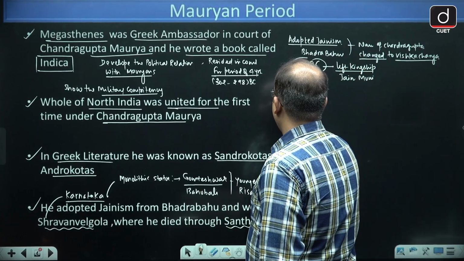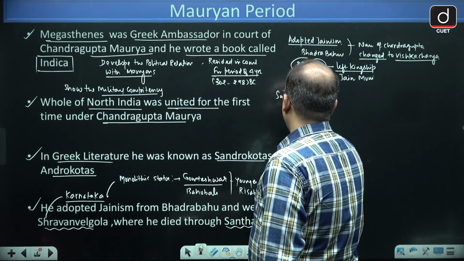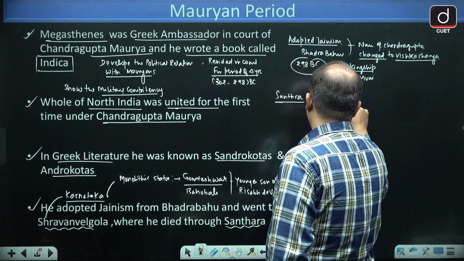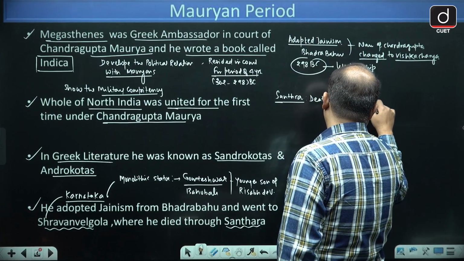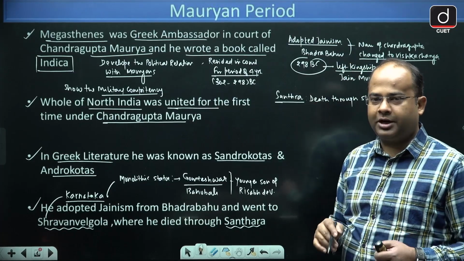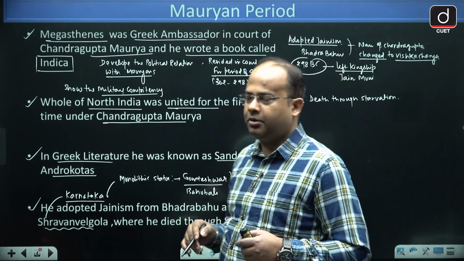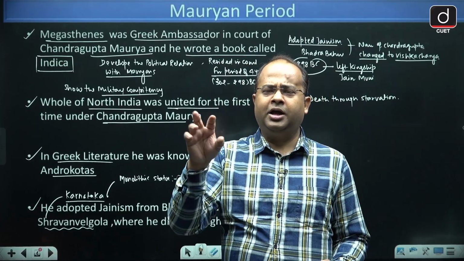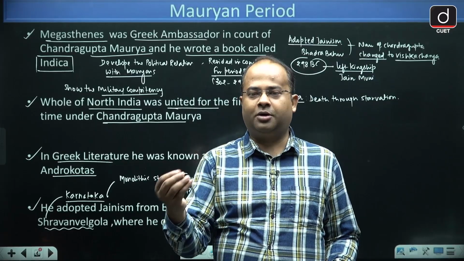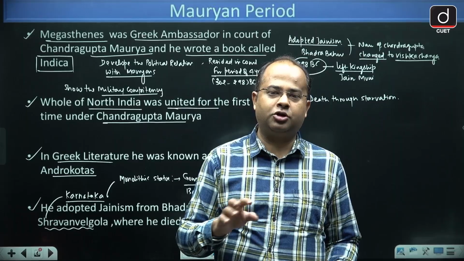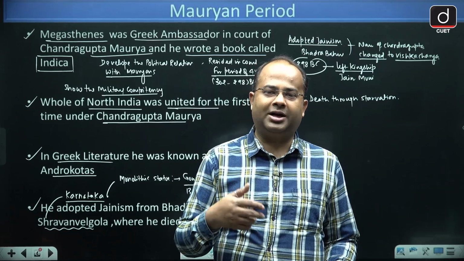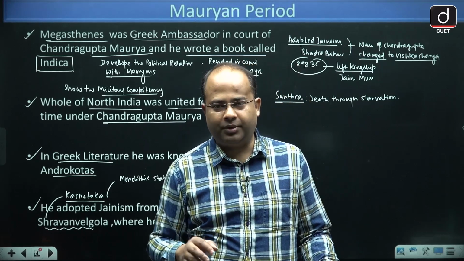And Santhara, what is it? Santhara is death through starvation. The person who takes Santhara stops eating and stops consuming water, and slowly and gradually the body starts decaying, through which the person dies.